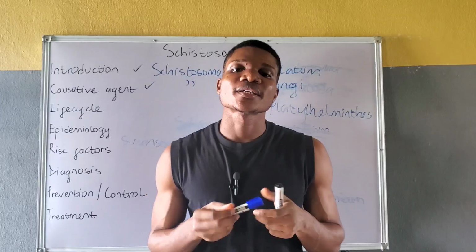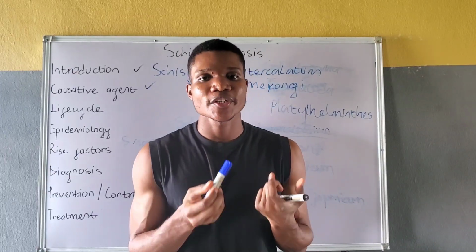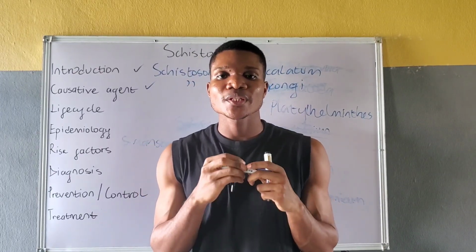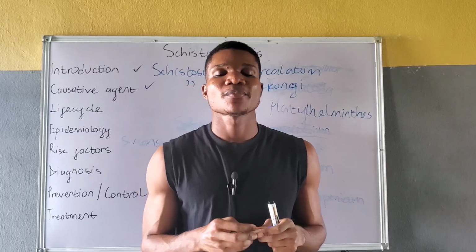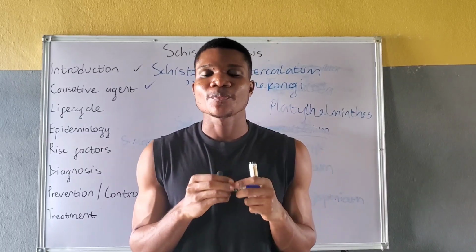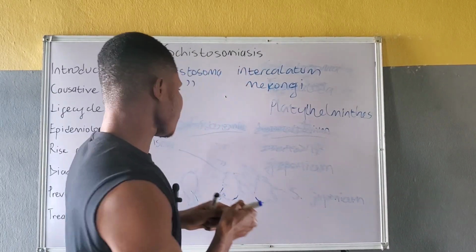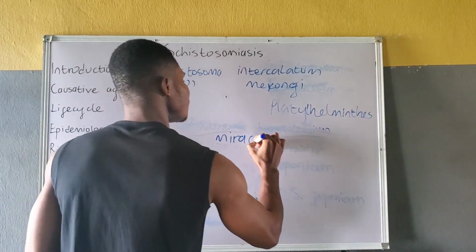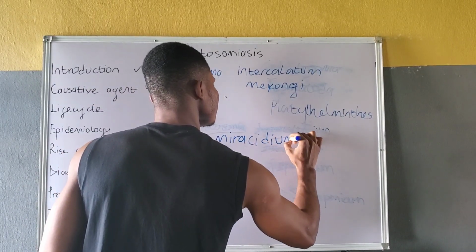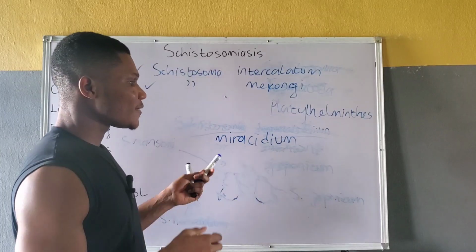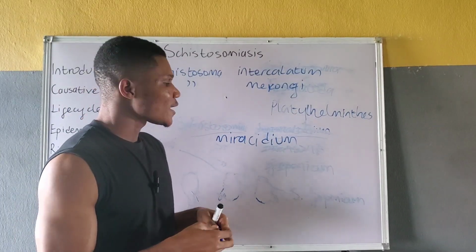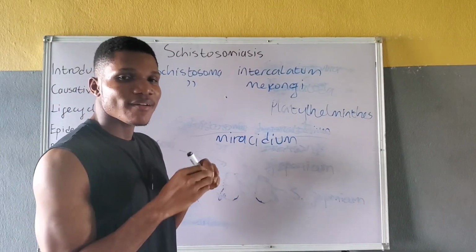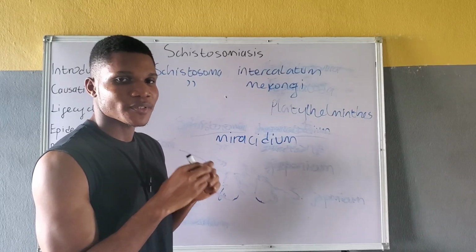When these eggs are released, they enter into freshwater bodies. Once the eggs enter the freshwater bodies, they hatch to produce a miracidium. The miracidium is a free-swimming, ciliated larval stage of Schistosoma species.